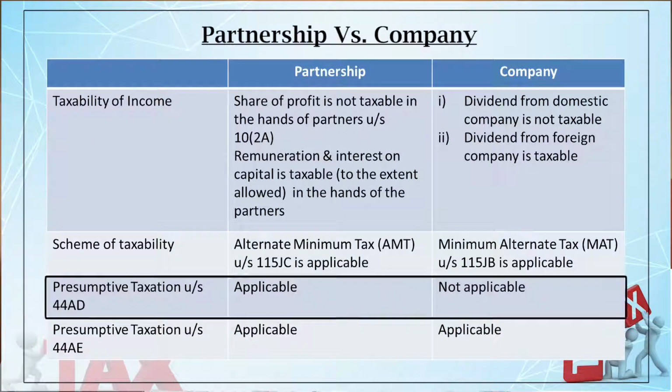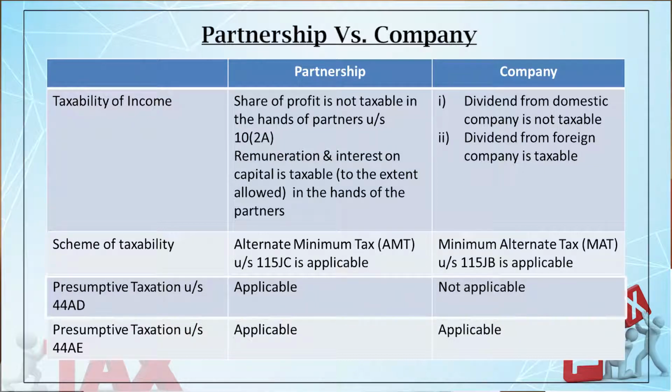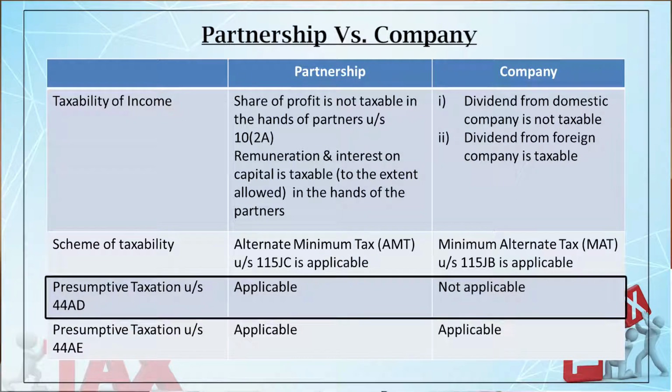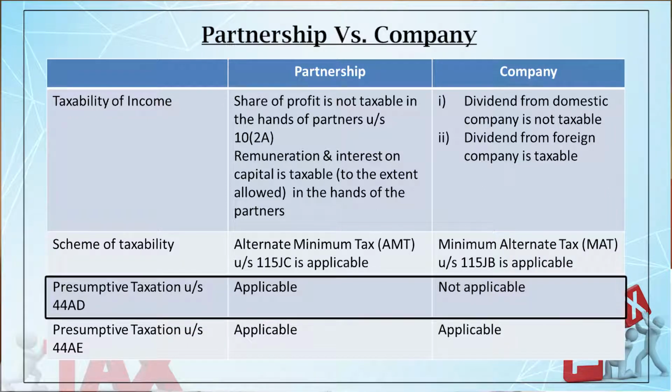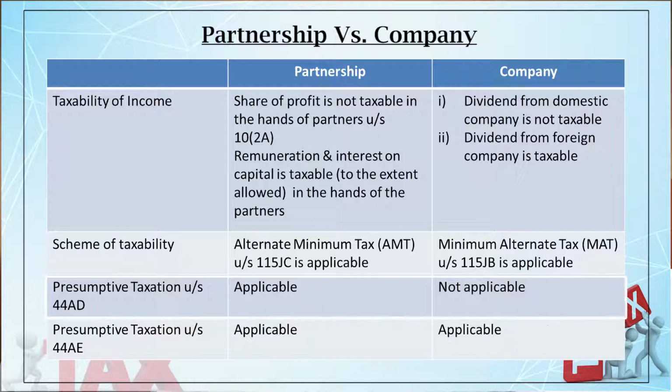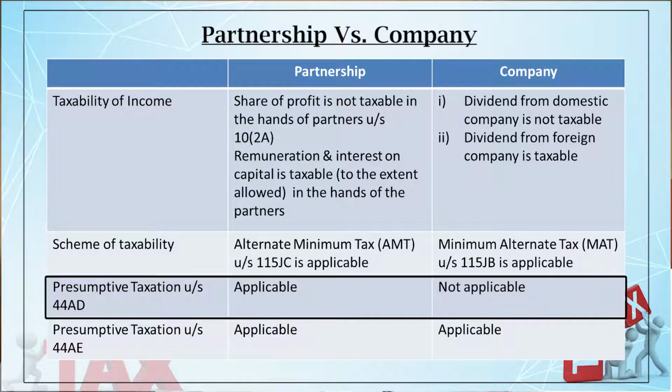Next one is the presumptive taxation under section 44AD. Now, the concept is, what is presumptive taxation? Presumption means assuming. I am assuming this is your income. Now, there are three broad presumptive taxation schemes: 44AD, 44ADA, 44AE. In case of 44AD, if your gross receipt revenue doesn't exceed 2 crores, notional income is to be computed at the rate of 8%.